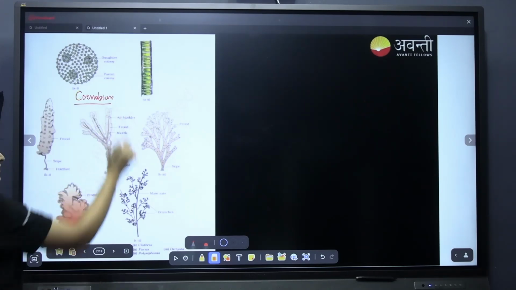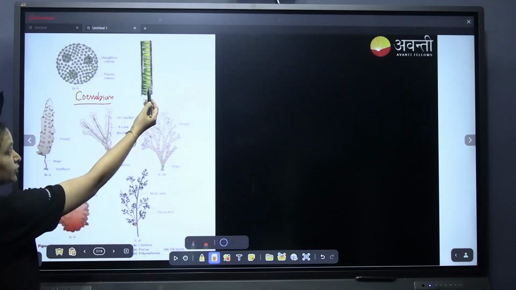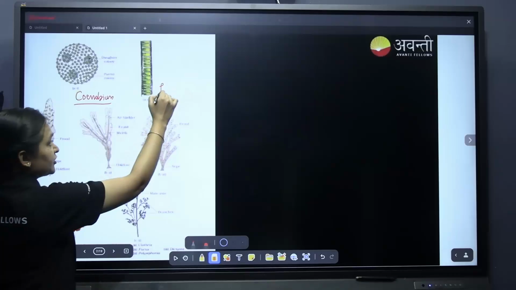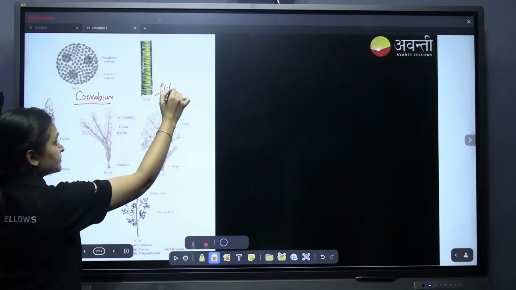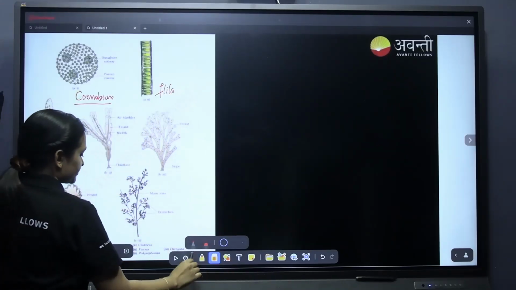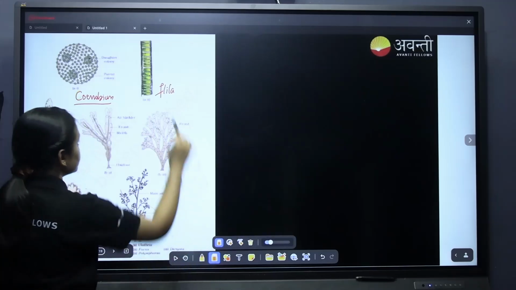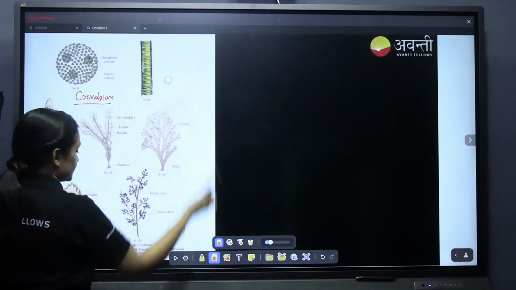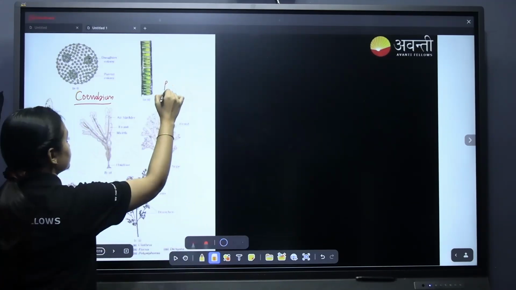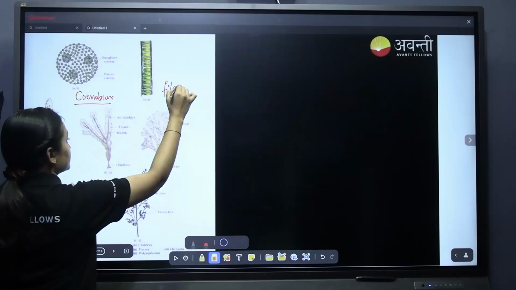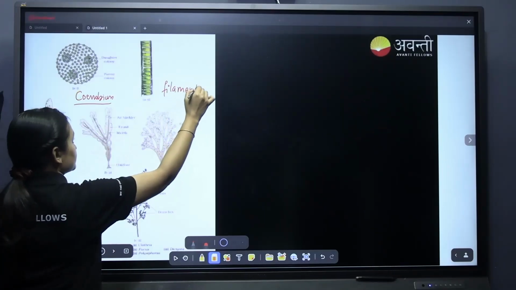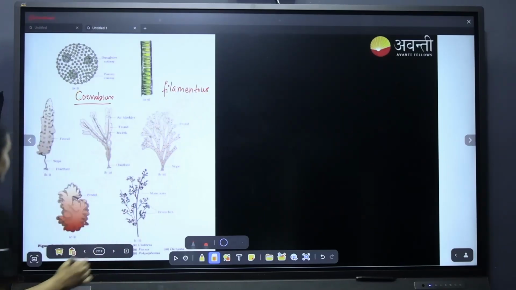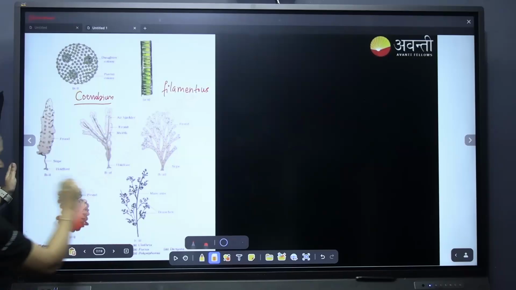This colony is called Cenobium. This is Ulothrix. This is filamentous. All three are brown algae.